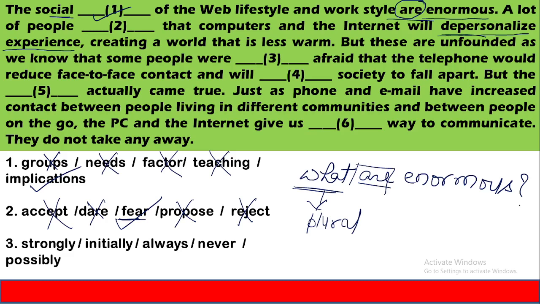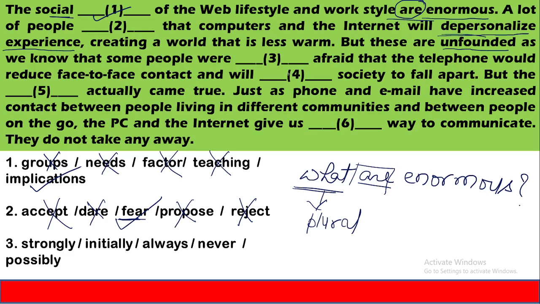Sometimes we need to read the next sentence before deciding on any option. So it will give you an idea once you read the next sentence also. But these are unfounded. Unfounded means baseless, not based on any fact.